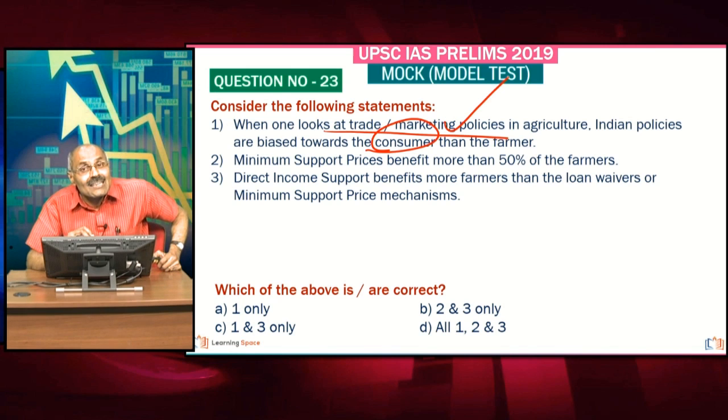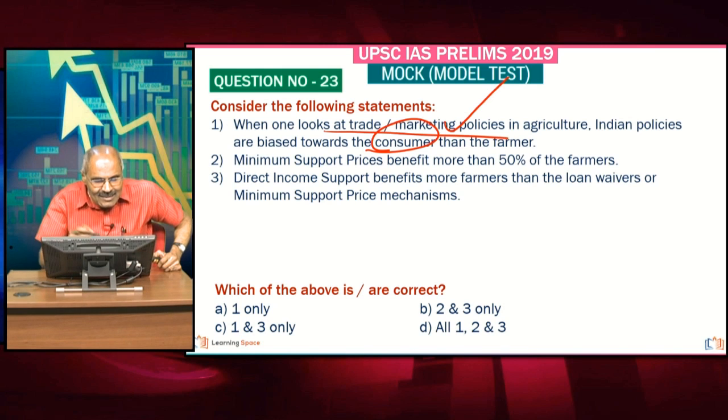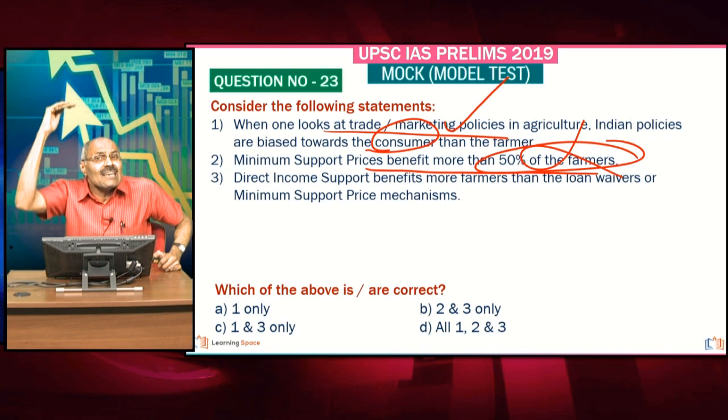Absolutely correct. They are biased towards the consumer rather than the farmer. Absolutely correct. Second statement, minimum support prices benefit more than 50% of the farmers. Absolutely wrong. And we learned a number of times that direct income support benefits more.